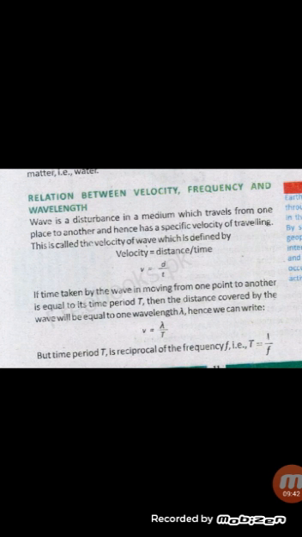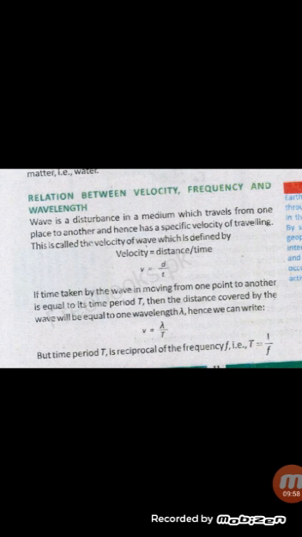Next is the relation between velocity, frequency and wavelength. A wave is a disturbance in a medium which travels from one place to another and hence has a specific velocity of traveling. This is called the velocity of wave, which is defined as velocity is equal to distance per time.